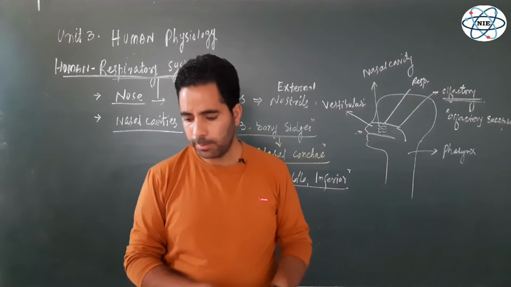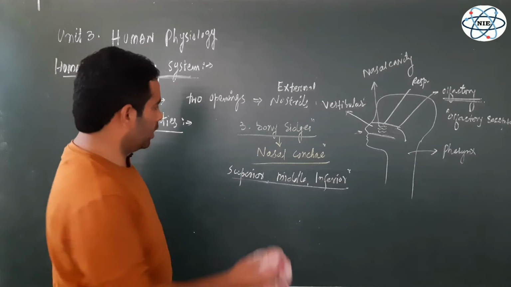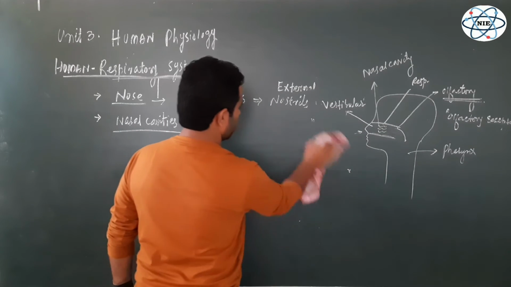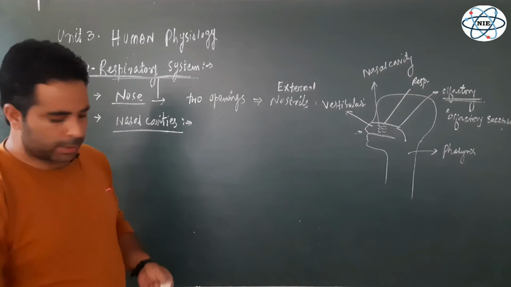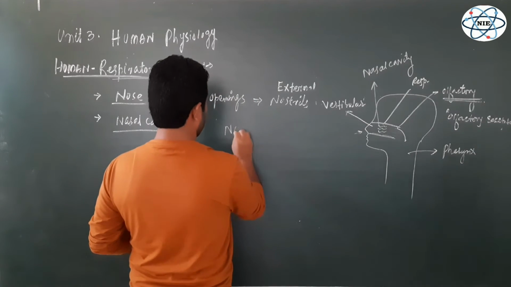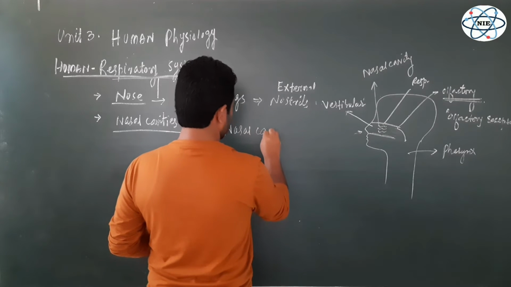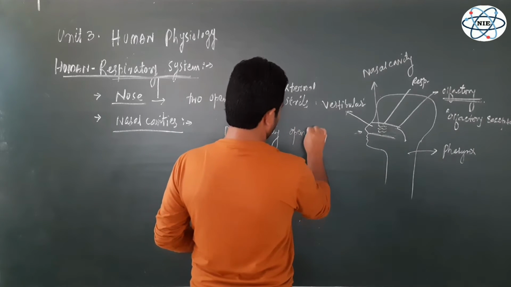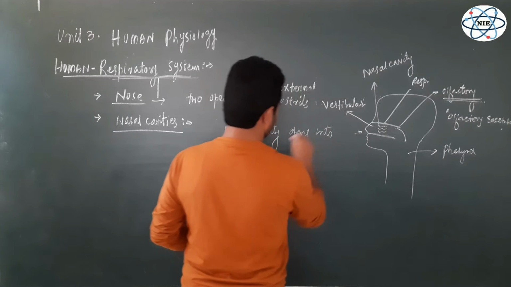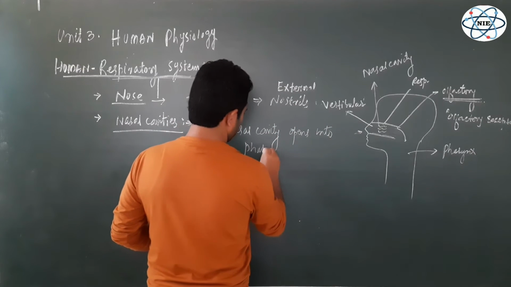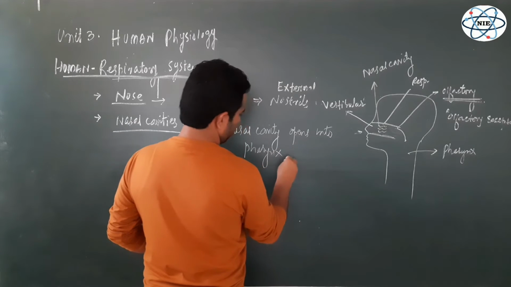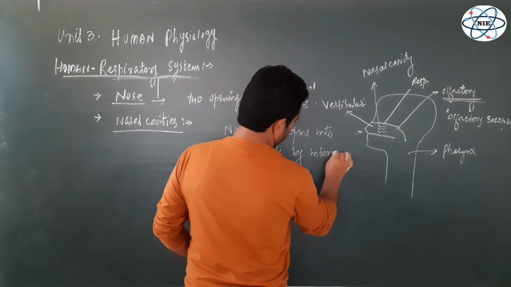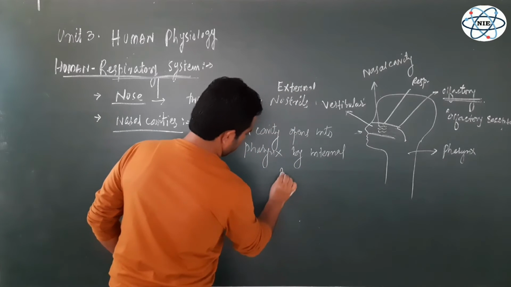So we can say each nasal cavity opens into the pharynx by internal nares.